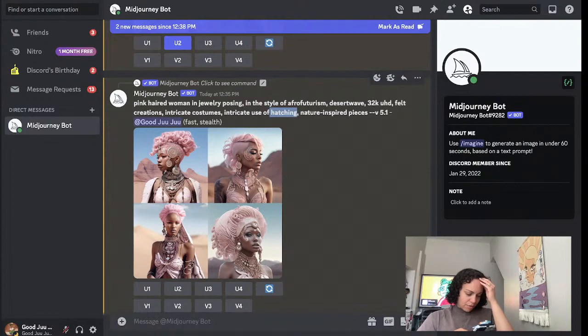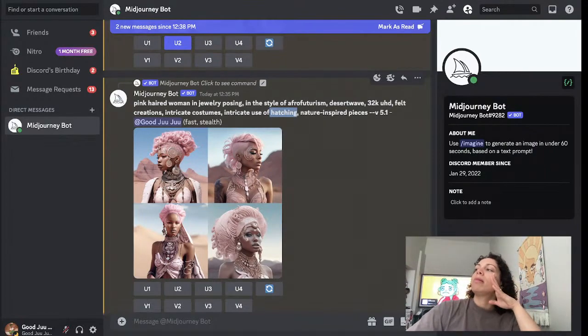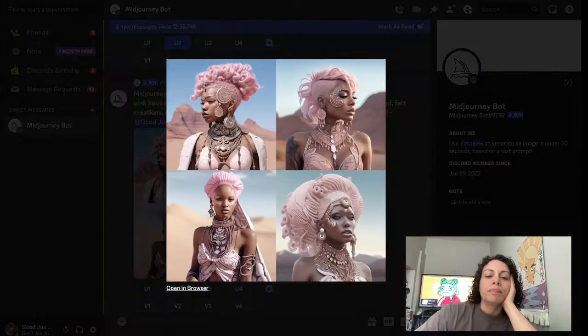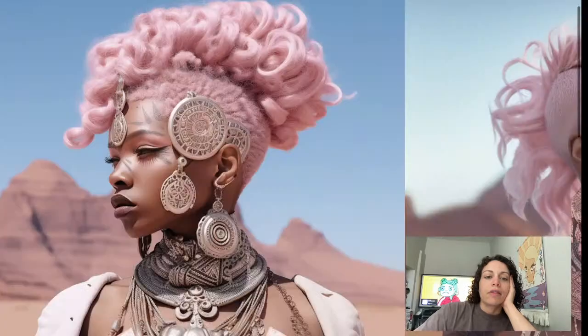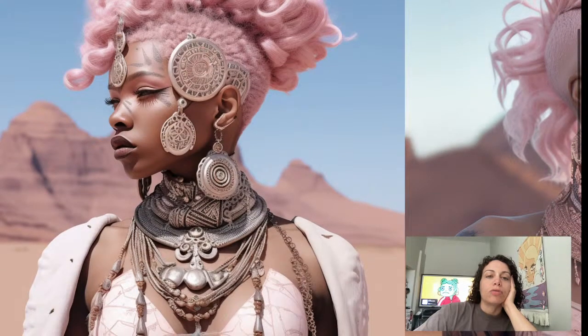I don't get it. It's saying something like birds coming out of an egg, but I feel like maybe it's an art thing. What if I type art? Art style. Oh, I found it. Hatching: when lines are used at an angle to one another, cross hatching. Okay, it's basically using lines to make texture in art. They call them hatched lines. So maybe that would explain some of the jewelry and stuff they have on their face, and the designs in the jewelry itself.